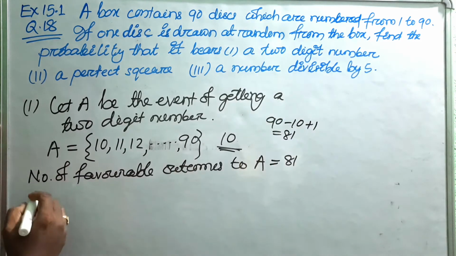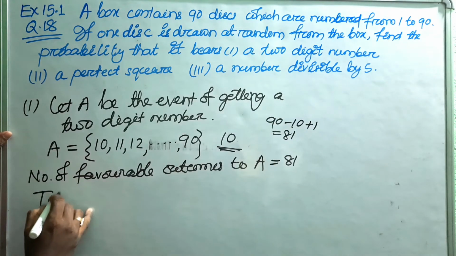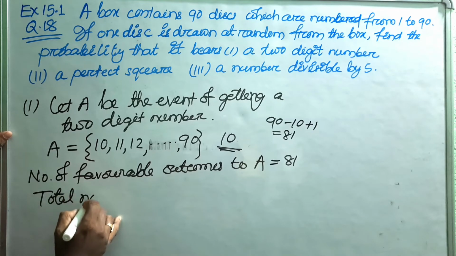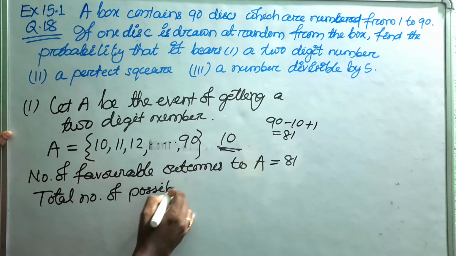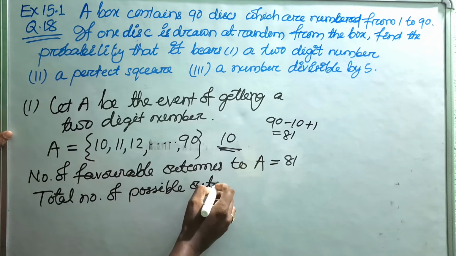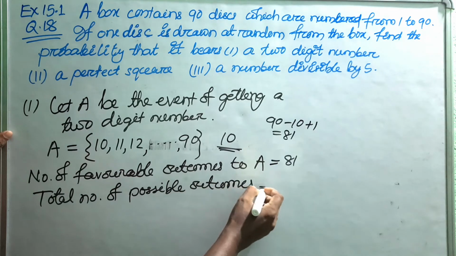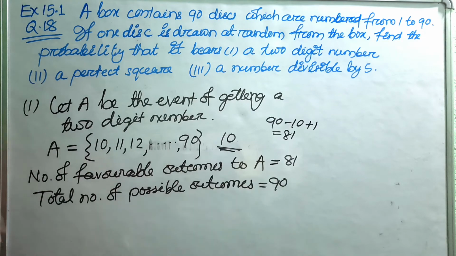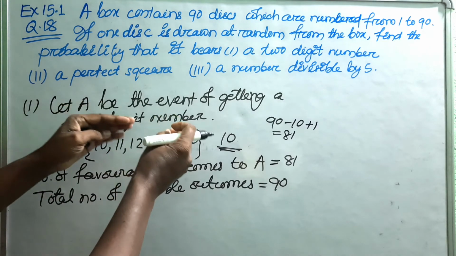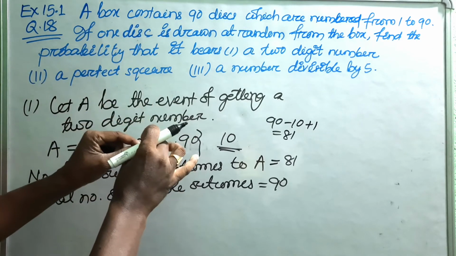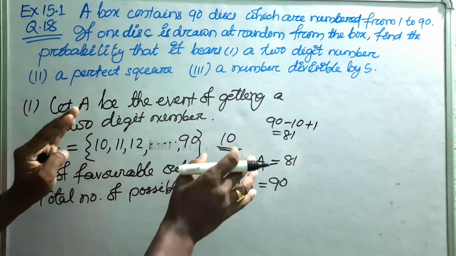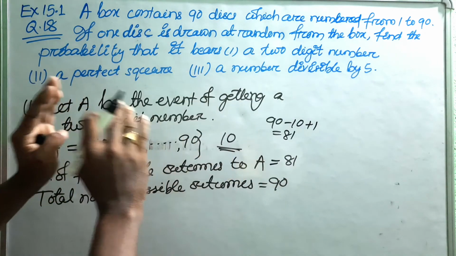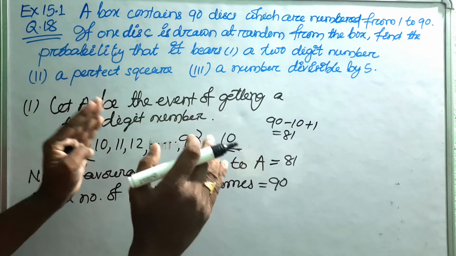So the total number of possible outcomes is equal to 90, because we are taking one disc from 90 discs. That means you can take any disc out of these 90 in 90 ways.